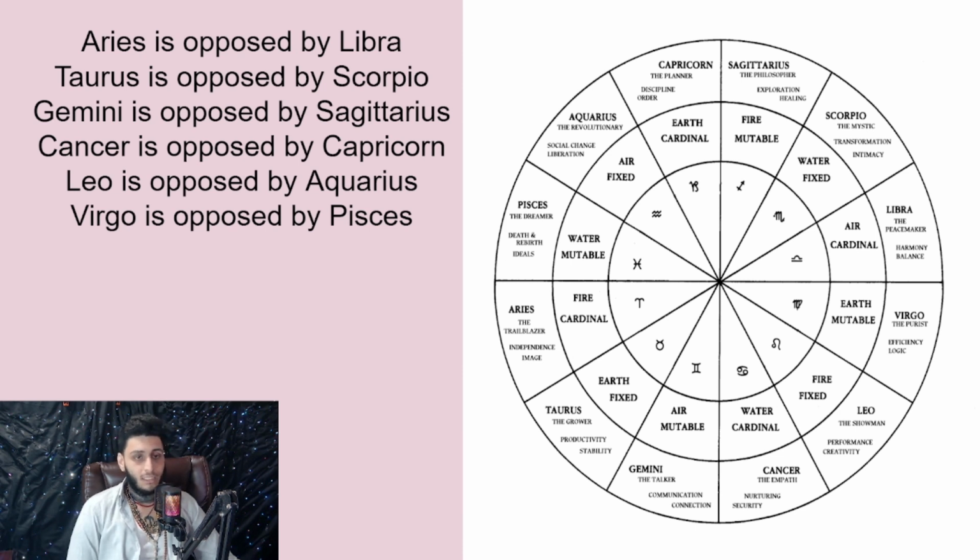And this also applies to Chinese astrology when we look at the graph, whether it be the monkey and the tiger, the pig and the snake. They are directly opposite of each other, and that will be its opposition or its enemy.